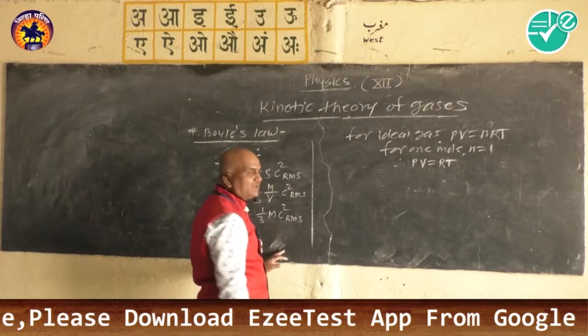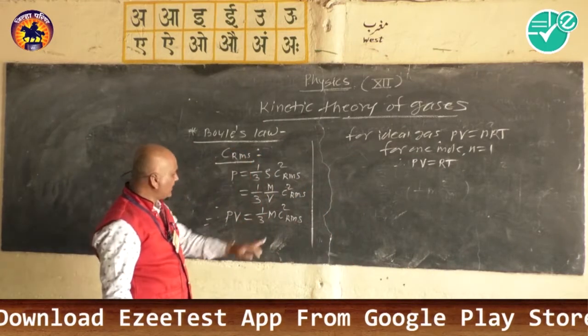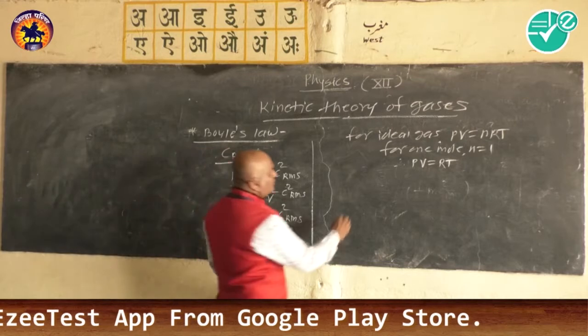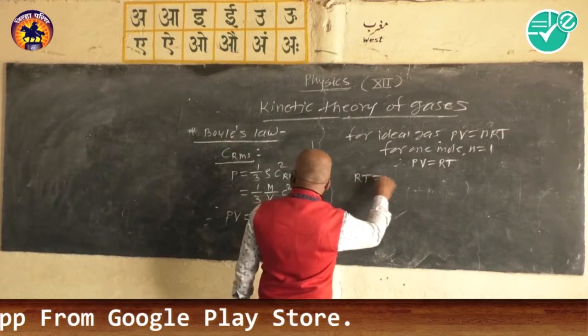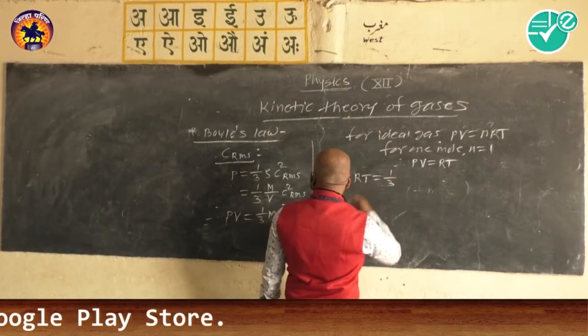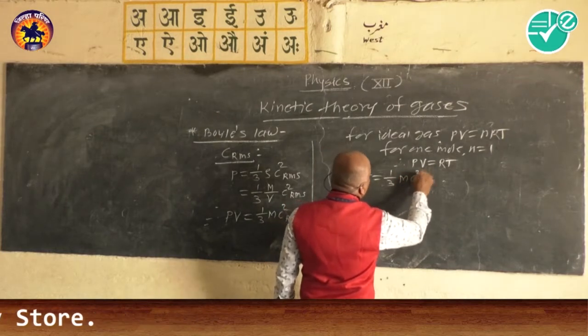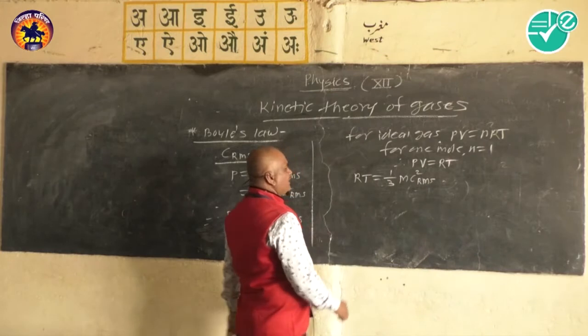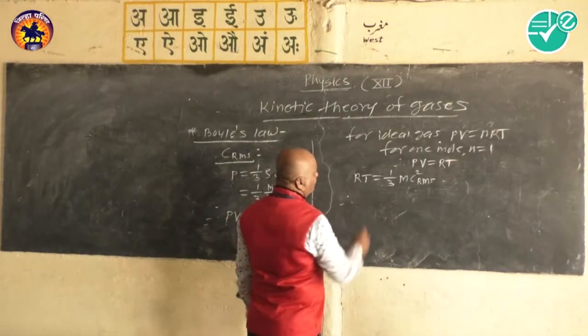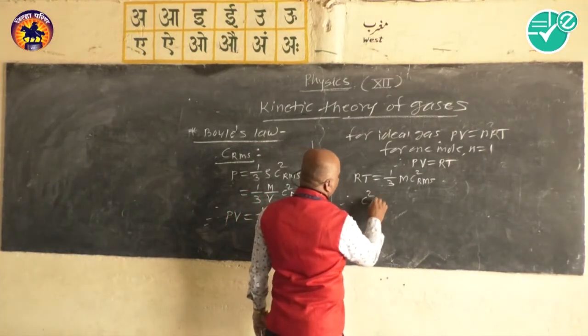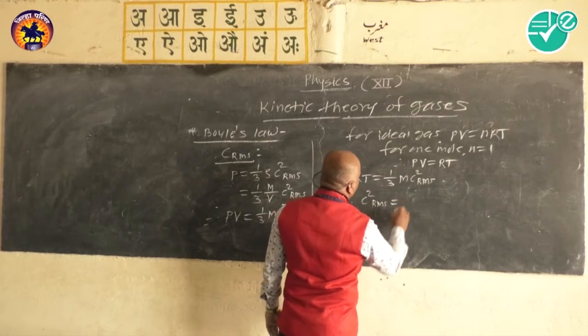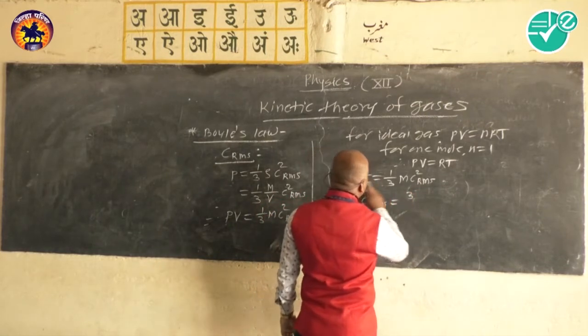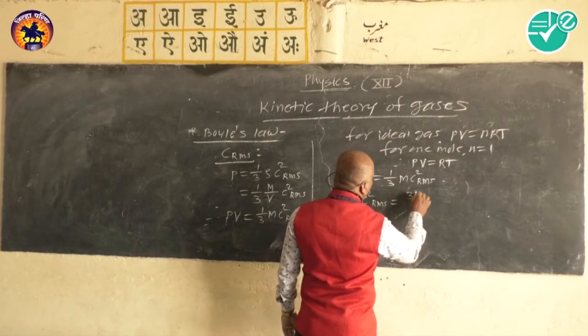So you substitute the value of PV as RT in this equation. We write RT is equal to 1 by 3 m C square RMS, and therefore C square RMS is equal to 3RT upon m.